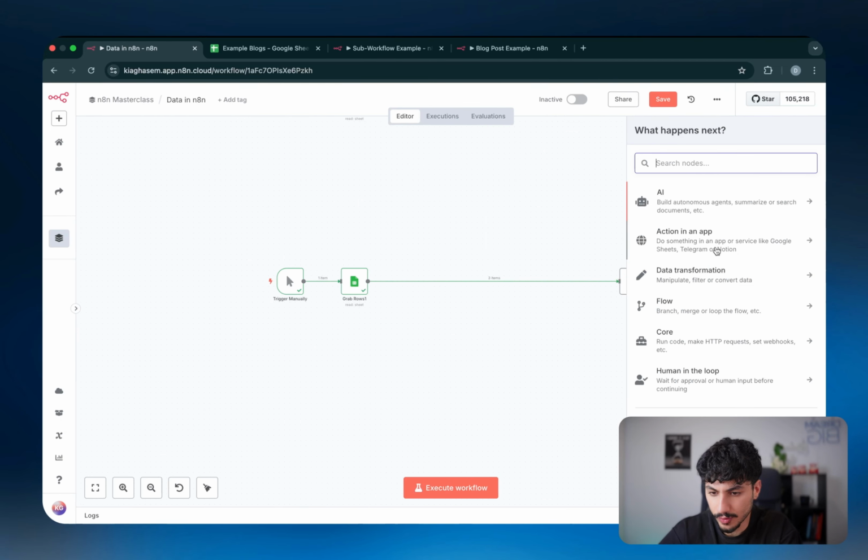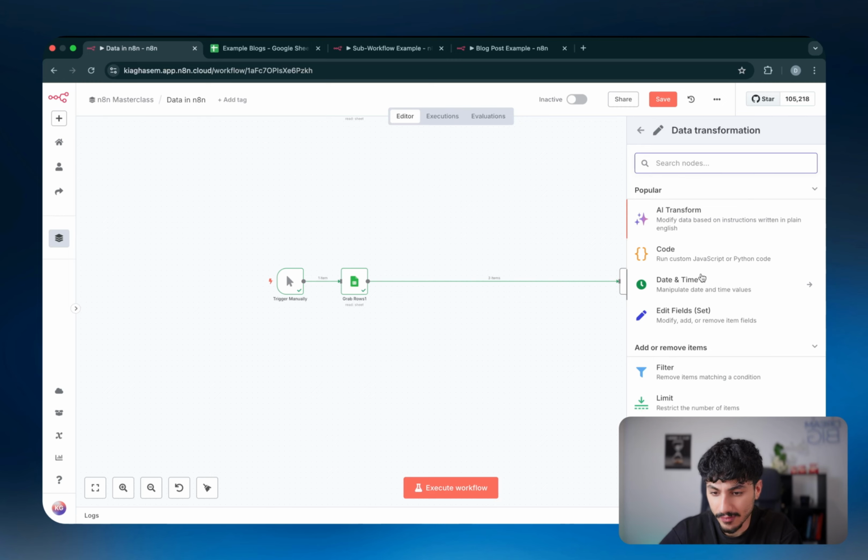Really cool. And then if we go back to data transformation, you can see that we have one called date and time. The date and time node actually allows you to do different things with a date and time data type, right?